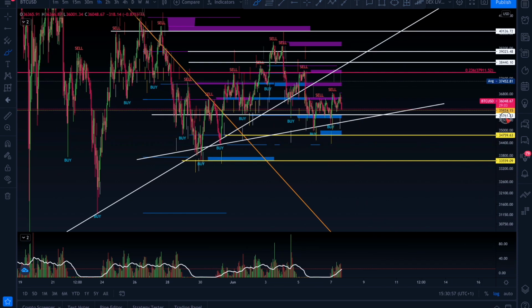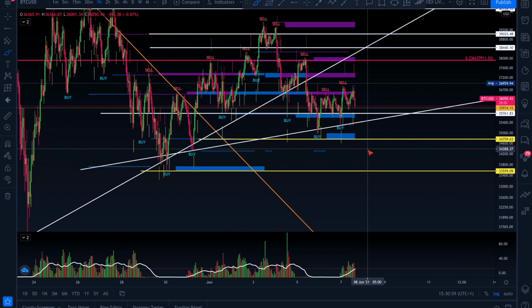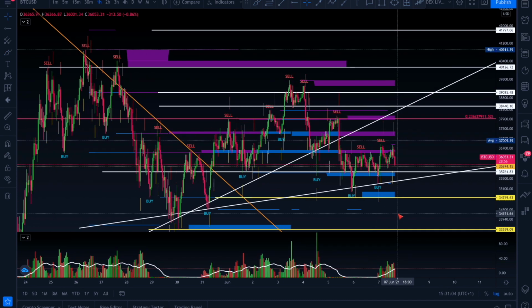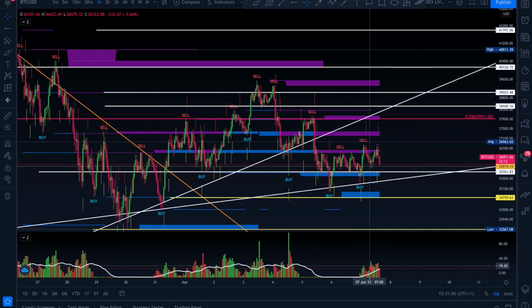But this is what you've got to see. We've got two different trend lines right now. This is where you need to zoom in and see that there are two specific trend lines here. The volume is now coming back in, so let's see what happens, and then we move on from there.